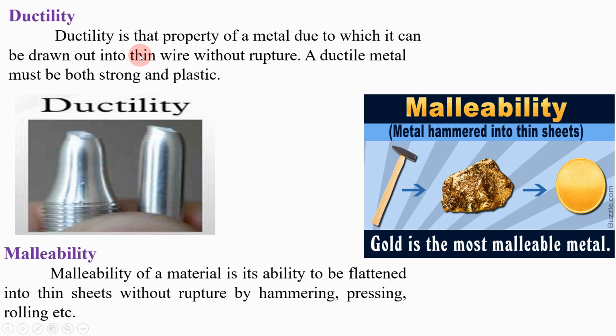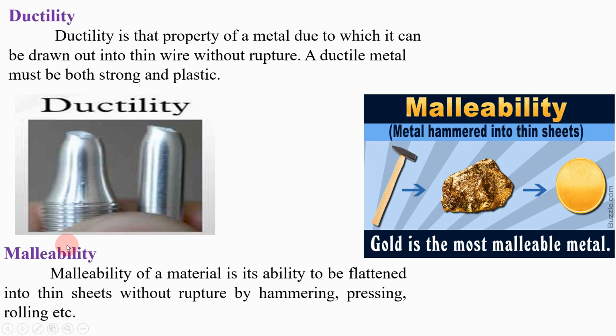So how is your metal going to be formed into thin wire? By applying tensile force on that metal. If you apply tensile force on that metal, then and only then is it possible to convert your metal into thin wire form. So that is why I have told you ductility refers to tensile force. Ductility is the property of metal due to which your metal can be drawn out into thin wire. An example is copper wire or mild steel wire.